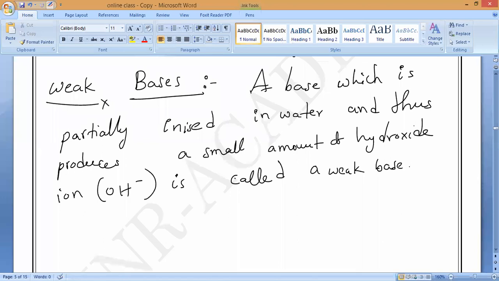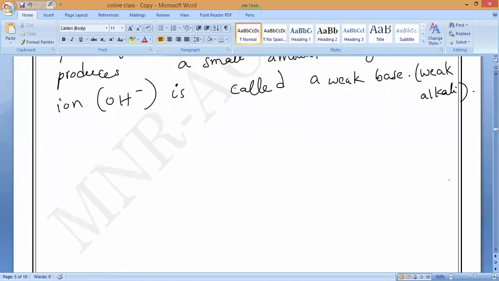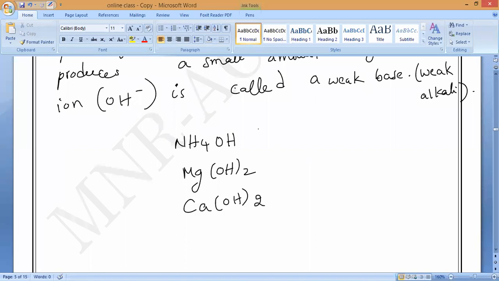What is another name for a weak base? Weak alkali. That is what you have to remember. Now, examples: what is the other one, Karthikeyan? Ammonium hydroxide, magnesium hydroxide, and calcium hydroxide. That's all. Any doubt in this? Anybody, please ask me.